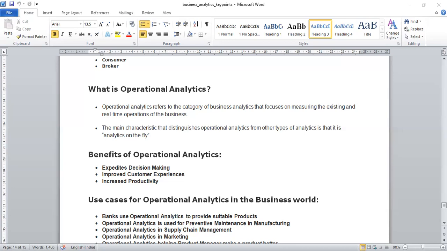So here, operational analytics allows you to take decisions like what action to take, whom to talk to, what immediate plans to make.